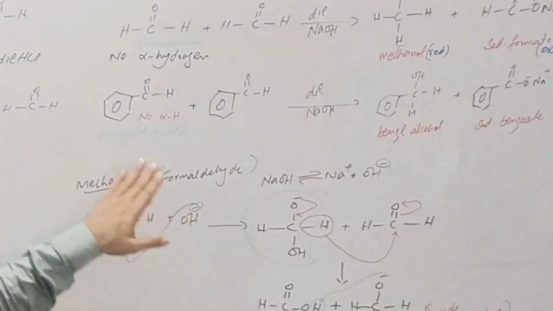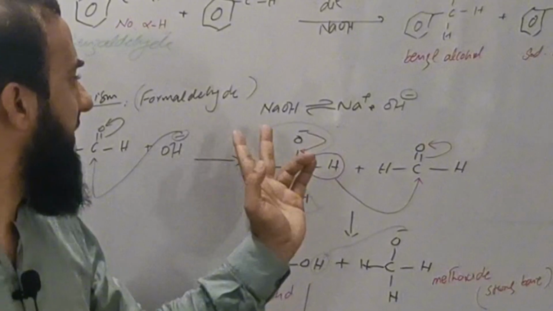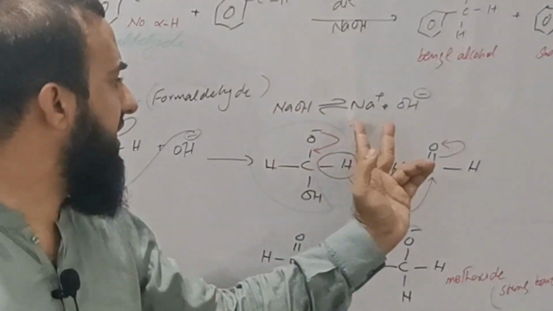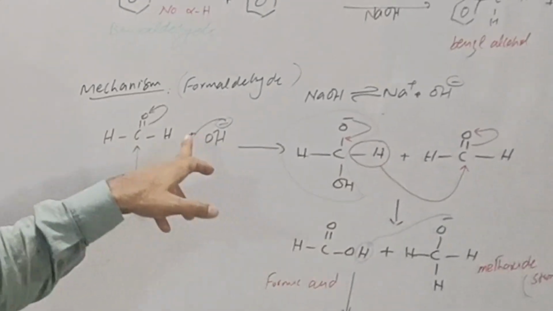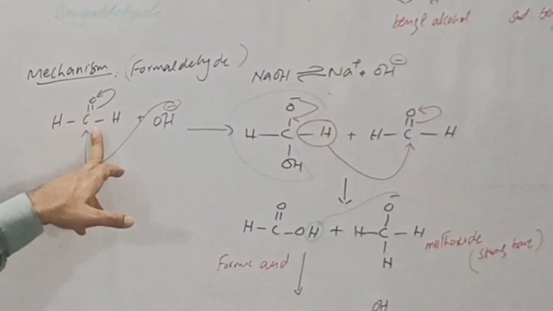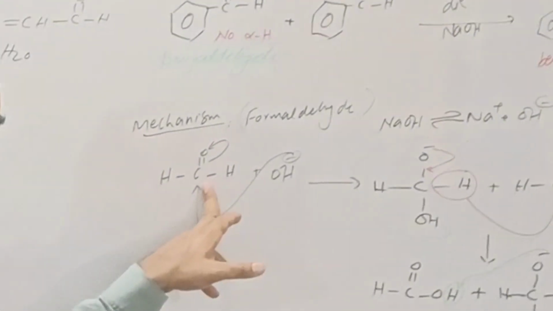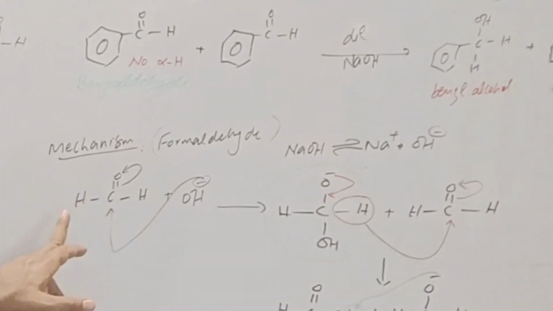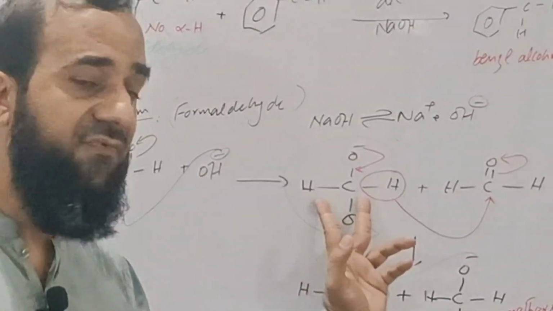If we see the mechanism, the base, sodium hydroxide, dissociates to form hydroxide. This hydroxide has only one path, to attack the carbonyl carbon, as there is no alpha hydrogen. Is there any alpha hydrogen? No. This hydroxide attacks this carbonyl and this structure is formed.